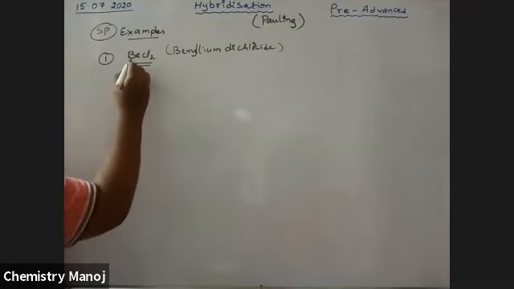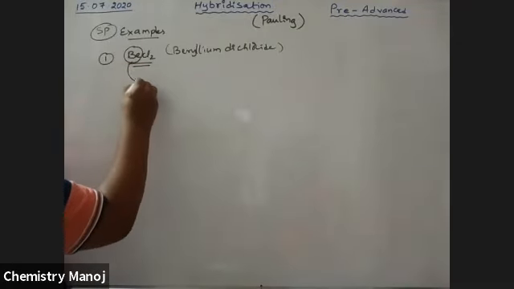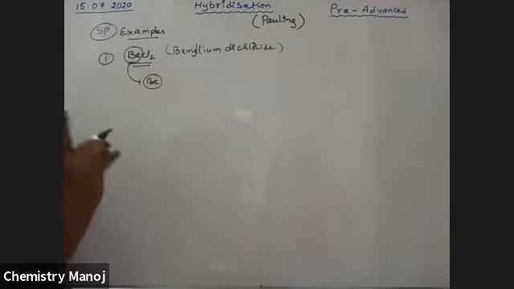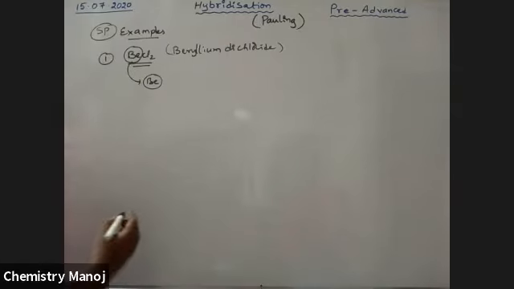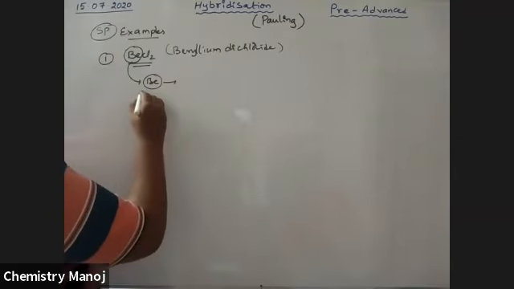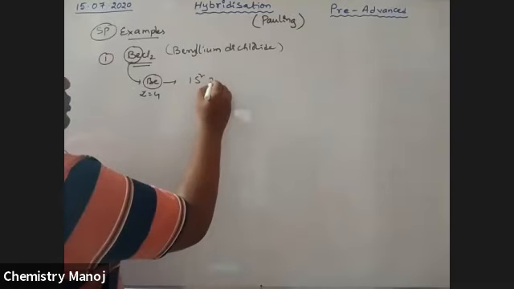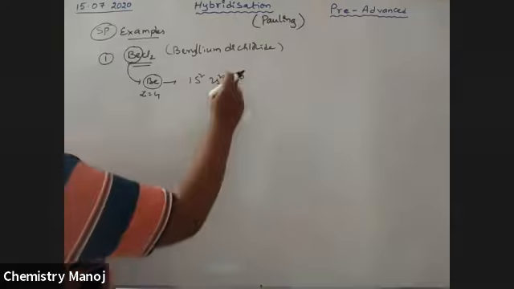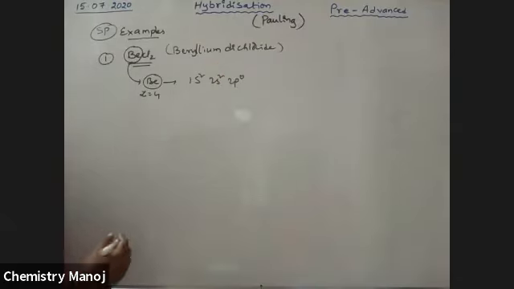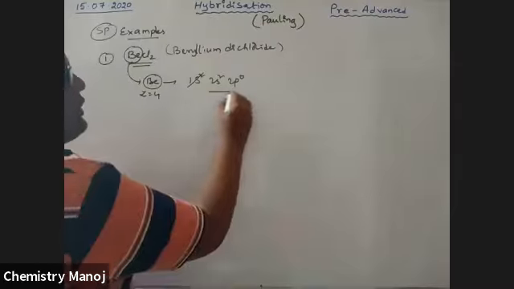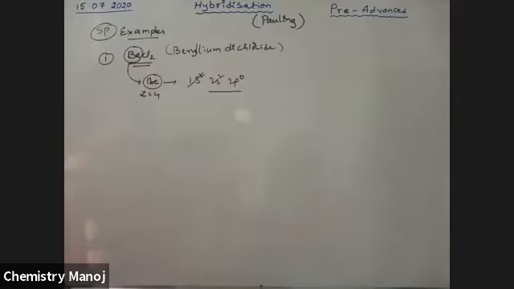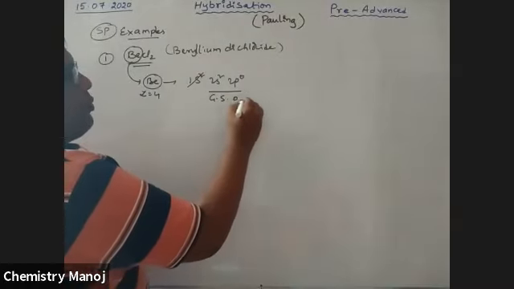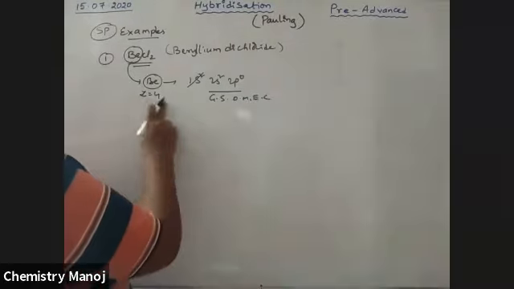Now, in this molecule, the central atom is beryllium. In beryllium, hybridization is possible. So see here. Beryllium atomic number Z is equal to 4. Electronic configuration 1s2, 2s2, 2p0. So this is the inner orbit and that is the outer orbit. It is the ground state outermost electronic configuration of beryllium.